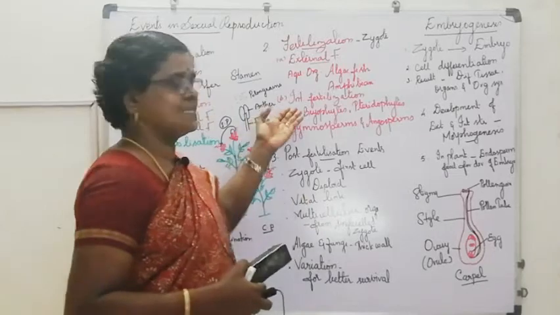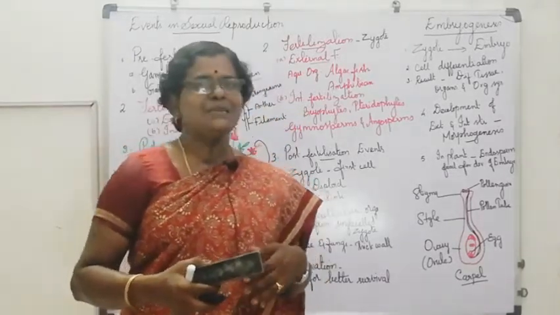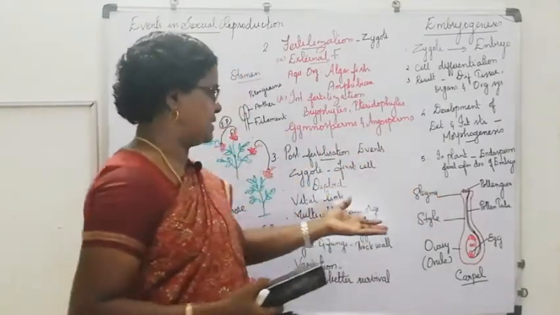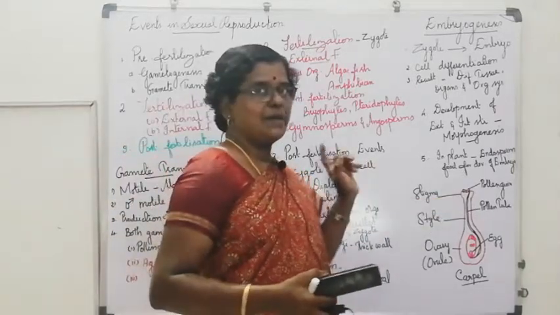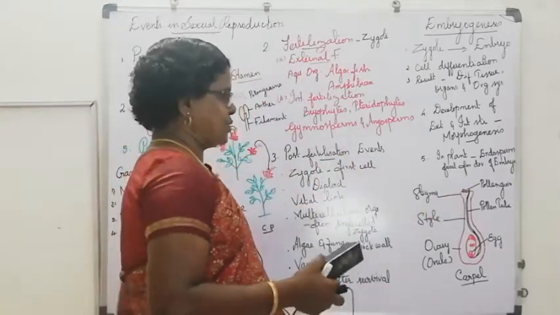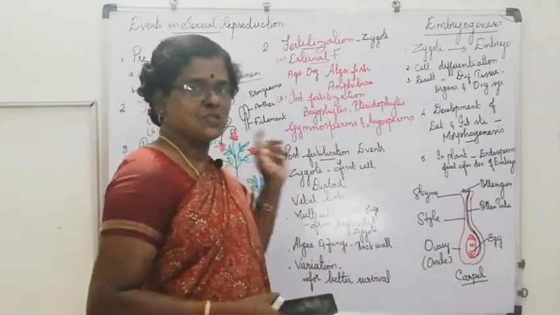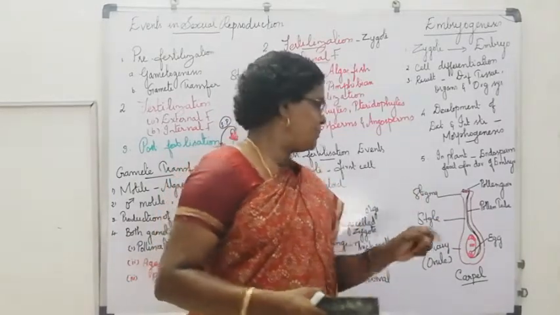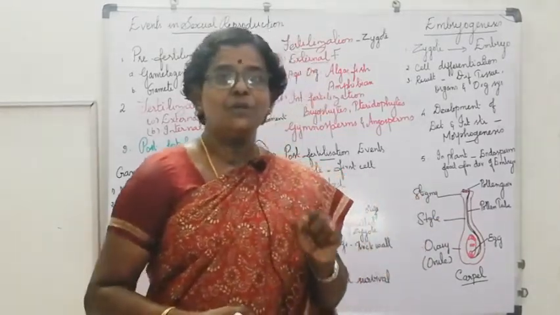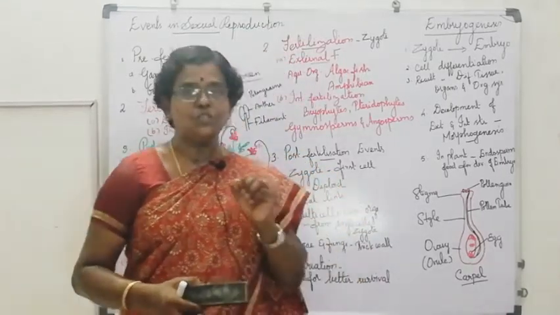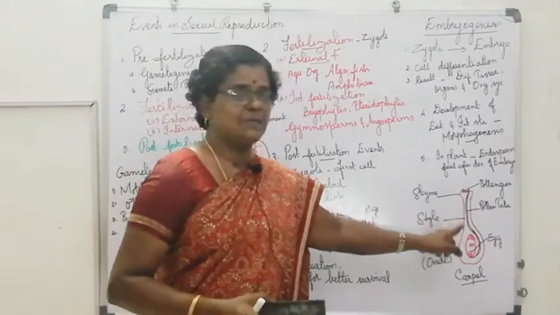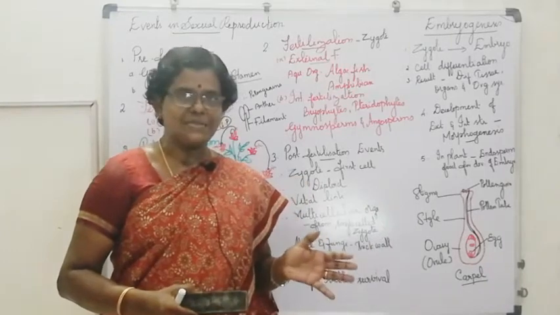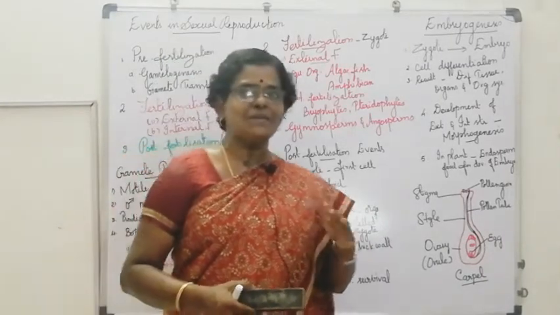In internal fertilization, the fusion of the gametes takes place inside the body. You can see this very clearly in angiosperms. Through pollination, pollen grains reach the stigma. After reaching the stigma, the pollen grains germinate and develop pollen tubes. The pollen tubes pass through the style and reach the egg. Then fusion of the gametes takes place, and the zygote develops.